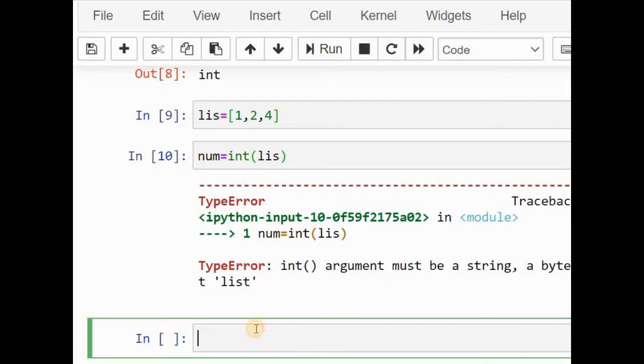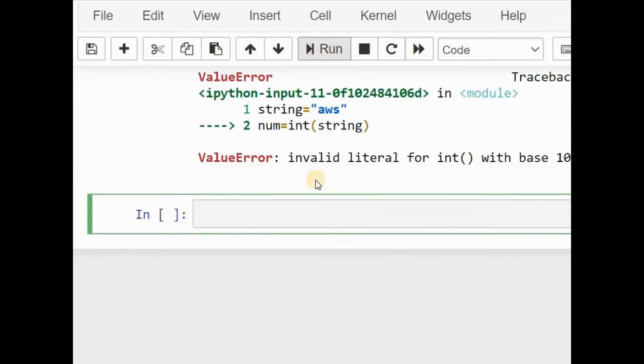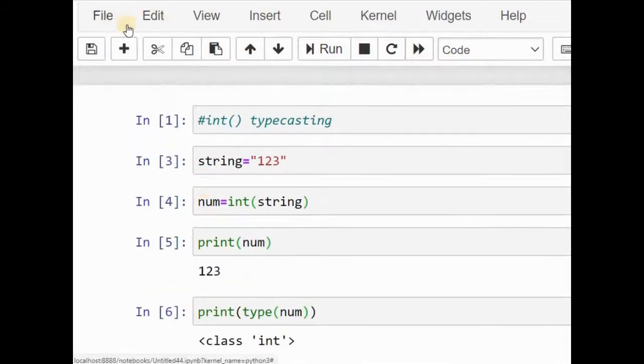And one other thing: suppose I specify the string in the form of characters, say AWS, and I try to convert it into an integer, num = int of string, I'll get an error because we have to specify only numbers in the form of a string. We cannot convert strings in the form of characters; we can only convert strings in the form of numbers. So this is the int function typecasting.